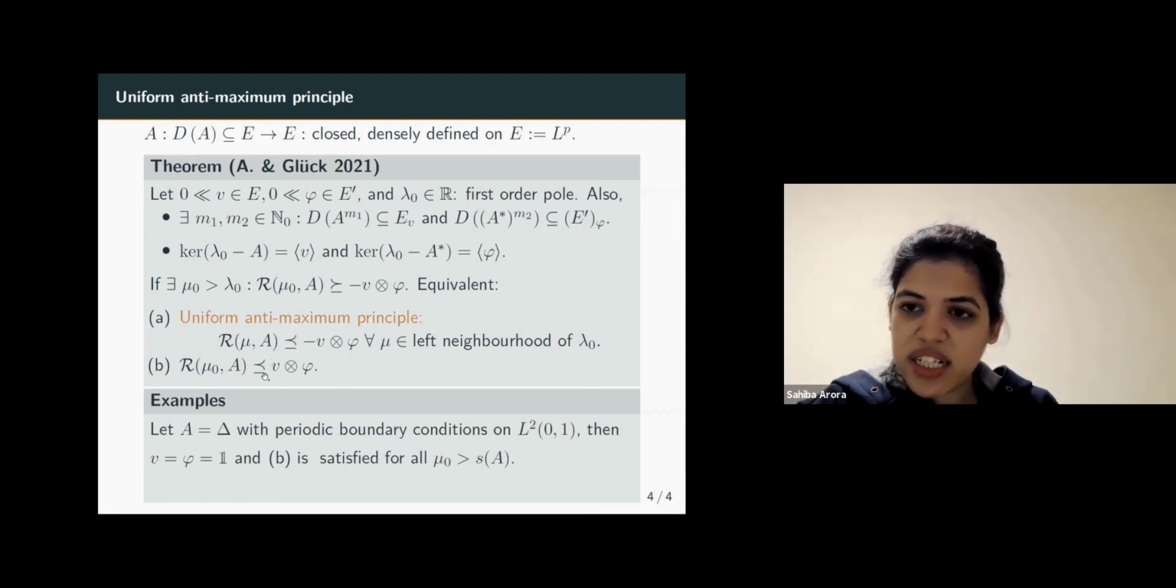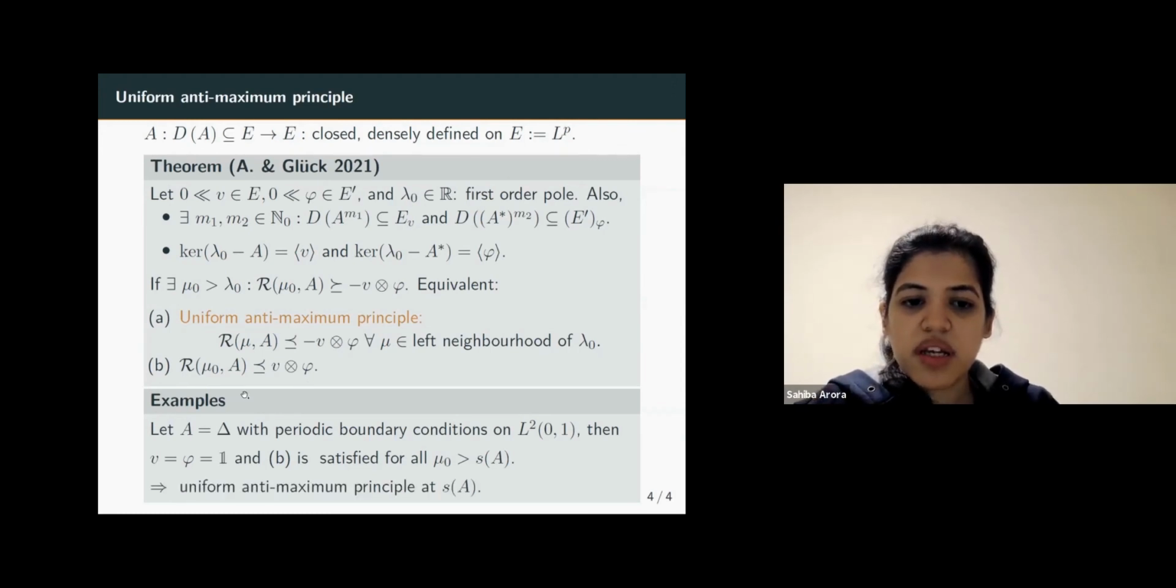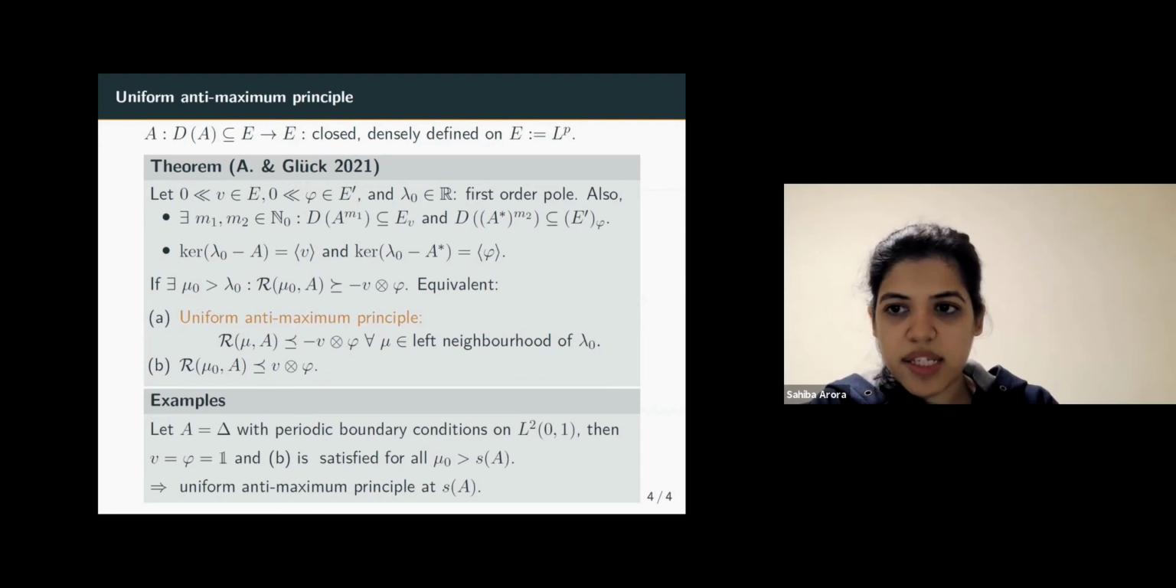And so we only need to check that it is dominated by a constant multiple of 1 ⊗ 1 here. And that is actually also true everywhere on the right of the spectral bound, which is easy to check. And so by the above characterization, we have a uniform anti-maximum principle at the spectral bound of A. And since we have it for periodic boundary conditions, the same result holds, using the exact same arguments, for the Neumann boundary conditions as well. But we had seen that the anti-maximum principle does not hold for Dirichlet boundary conditions. And that can also be seen using this result.